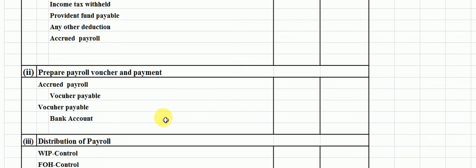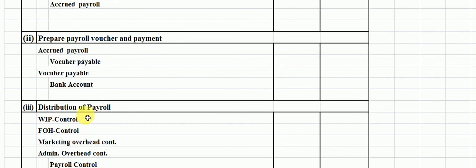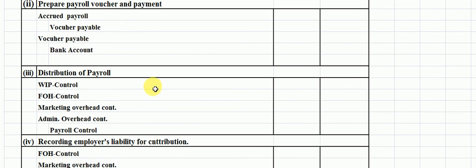Now we move to the third entry, distribution of payroll. Payroll can be distributed in 4 segments: work in process control, which belongs to the direct labor cost; factory overhead control, which belongs to the indirect labor cost; marketing overhead control, which belongs to the selling salaries; and admin overhead control, which is the administration salaries.